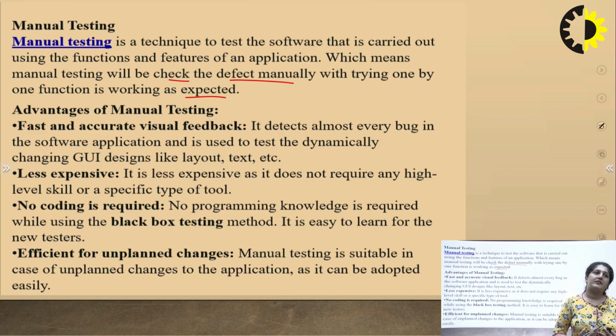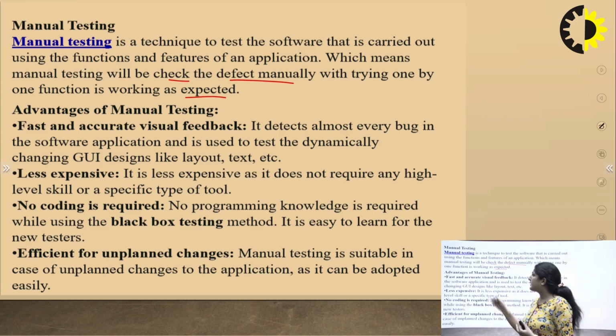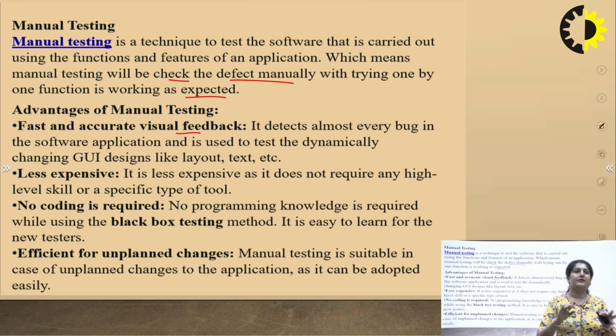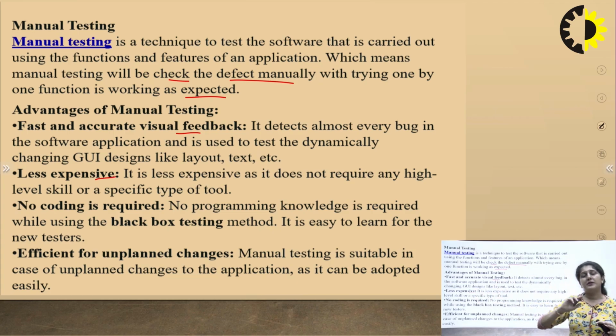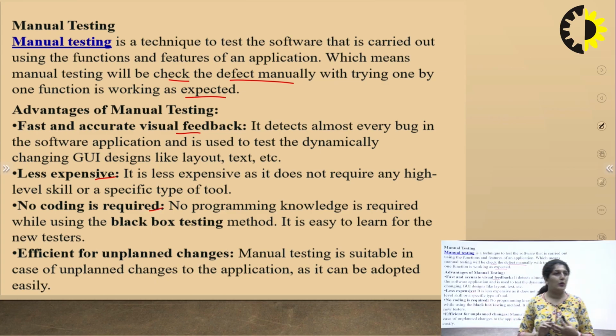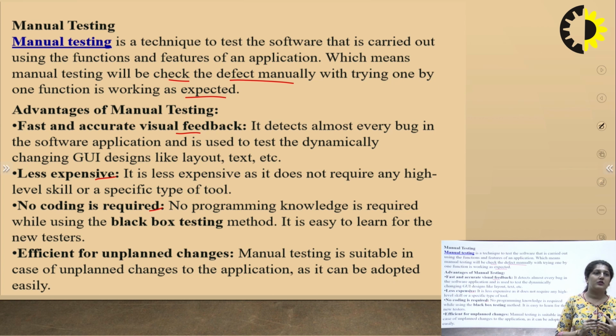So what are the advantages here? It gives fast and accurate visual feedback because it is done manually. Then it is less expensive in comparison to automation, because here the team is involved, whereas in automation we have to purchase a product or an app or a simulator to check our product. So automation is quite expensive in comparison to manual testing. Then no coding is required. No programming language knowledge is required.